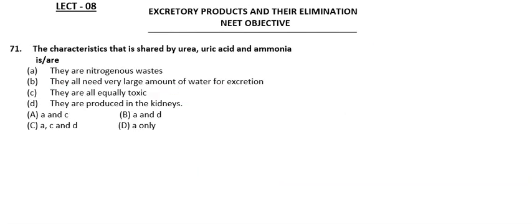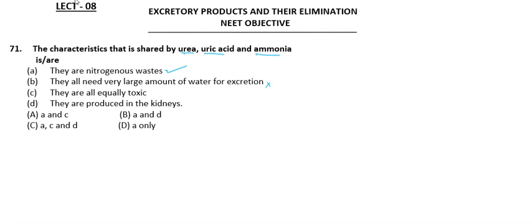The next question: the characteristic that is shared by urea, uric acid, and ammonia is. So the first one, they are nitrogenous wastes. Yes, here the urea, uric acid and ammonia are all nitrogenous wastes. Then, they all need a very large amount of water for excretion?